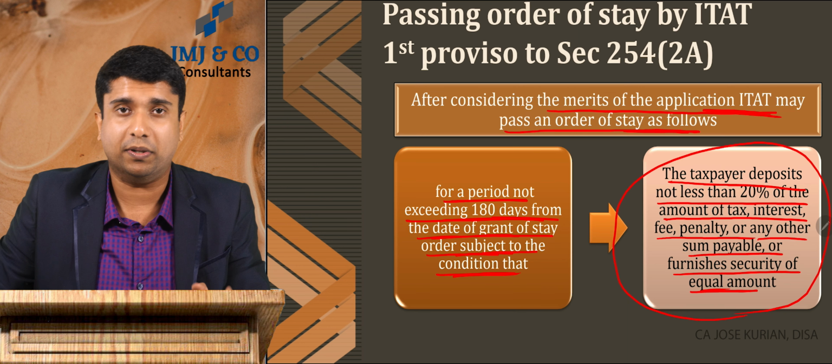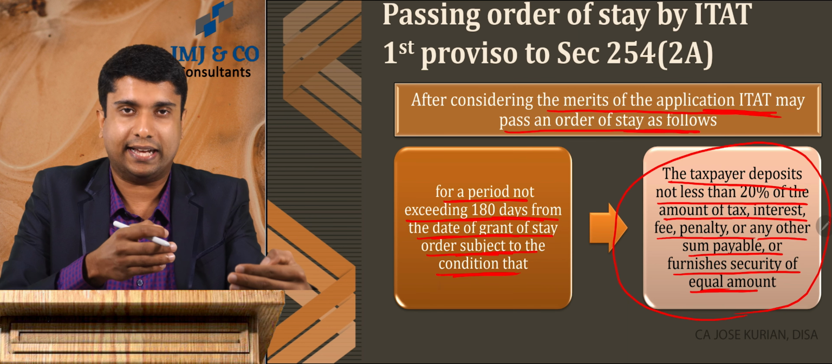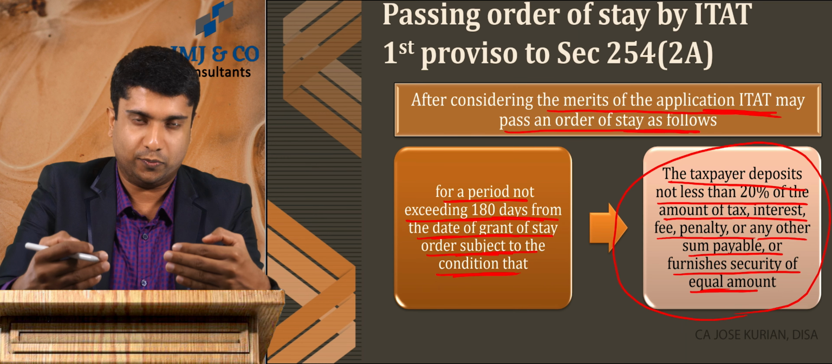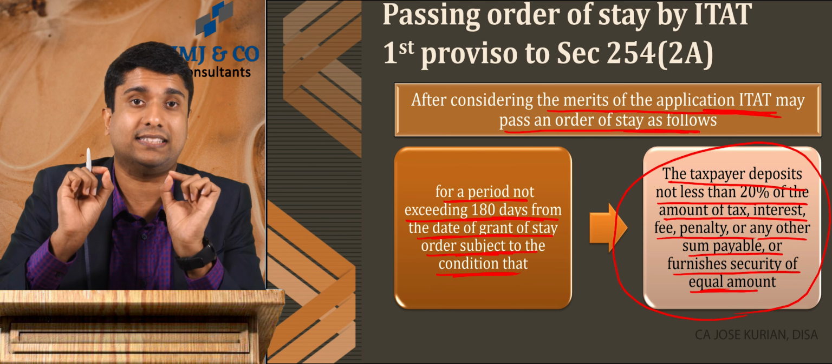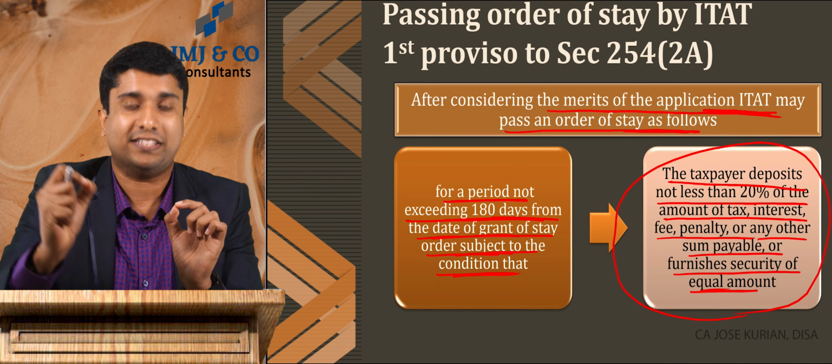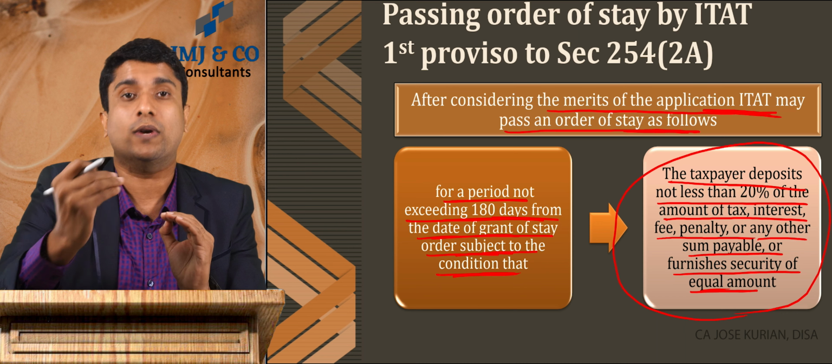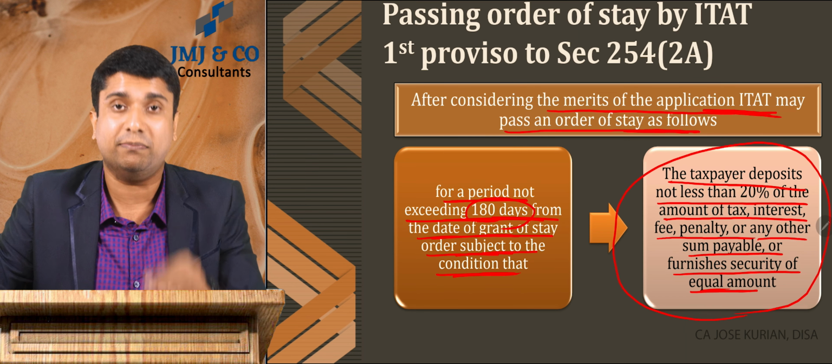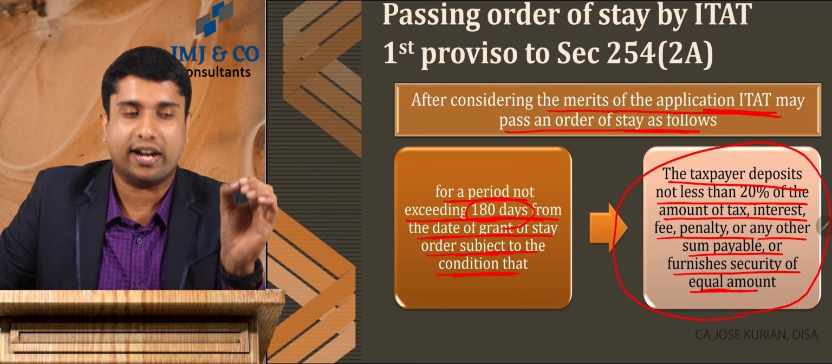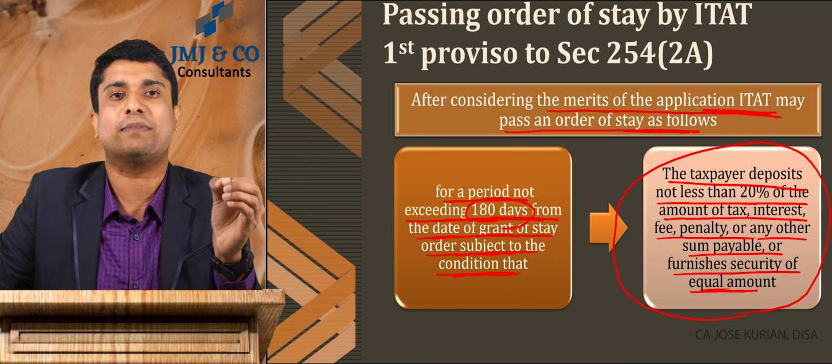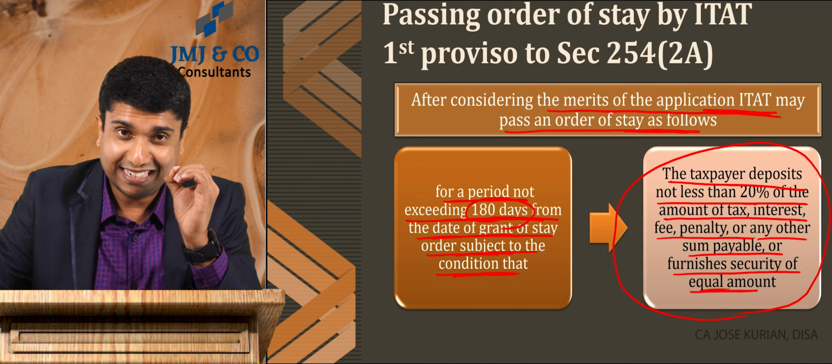Again, it is very simple. Once I file an appeal before ITAT, along with that, as I've said, I can make an application for stay also. If ITAT thinks that there is some merit in this application filed by the assessee for stay, then it may allow a stay for a maximum of 180 days. So the maximum initial stay period is 180 days from the date of issue of the stay order by the Income Tax Appellate Tribunal. And it is subject to a condition.